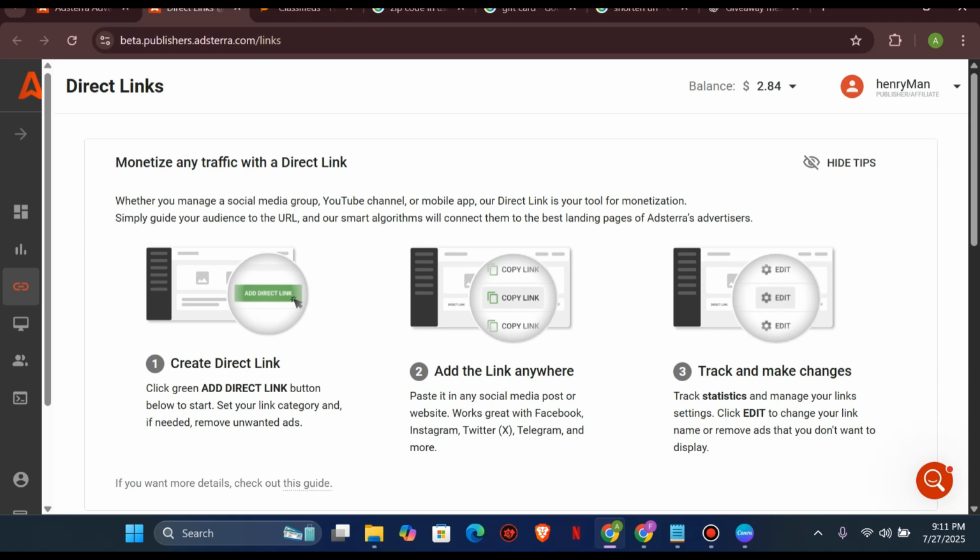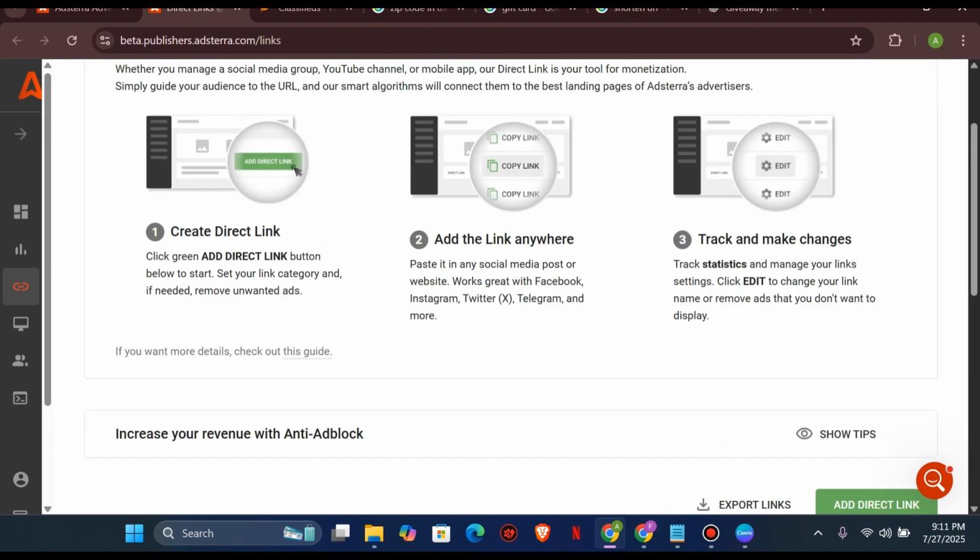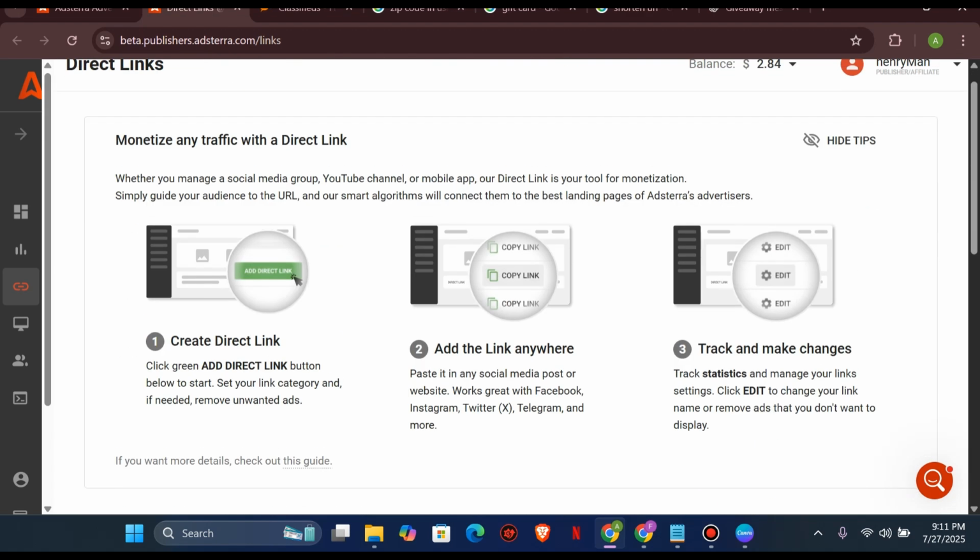So just try it with a demo account before you go ahead and use it on your main account. Don't get your account blocked or locked on Adsterra. So I have this account here, and I'm going to show you everything you have to know.